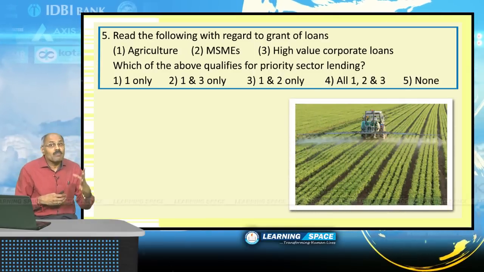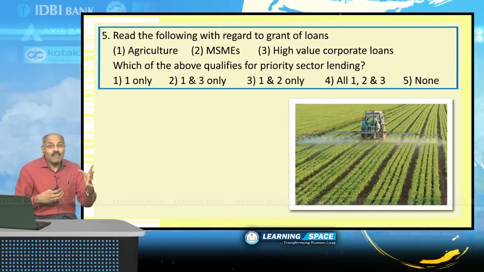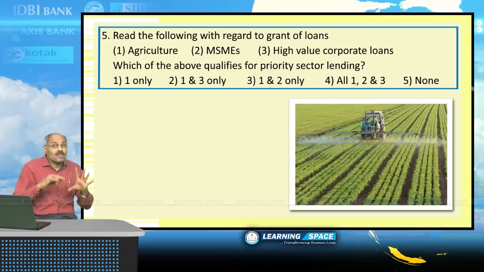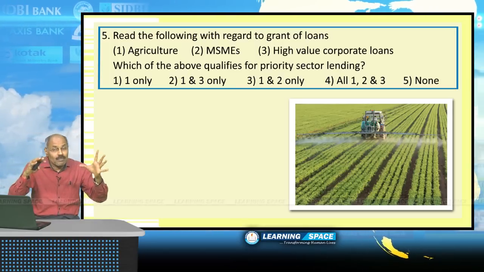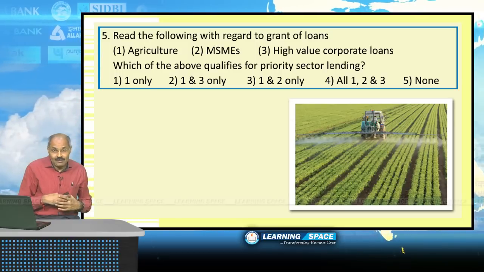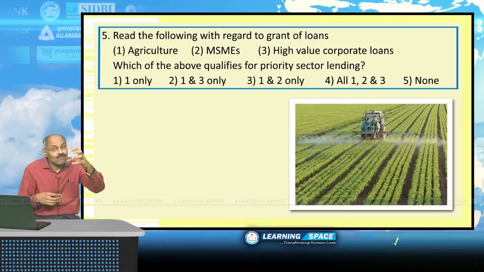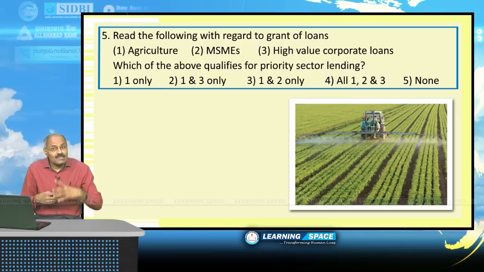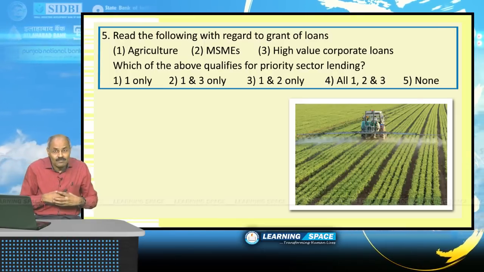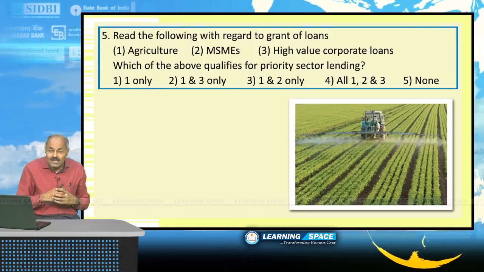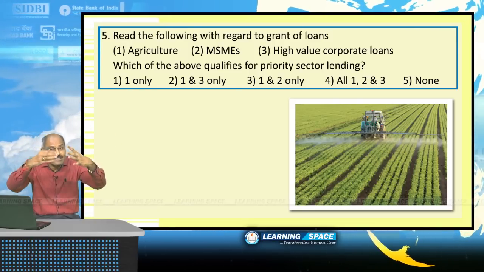Agriculture, MSMEs, high value corporate loans. Out of the above, which qualifies for priority sector lending? All of you are well aware. Banks have to lend 40% of their advances to priority sector. Priority sectors means without the special provisions, banks may not go to those sectors.